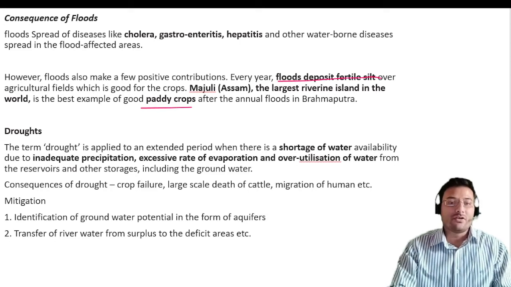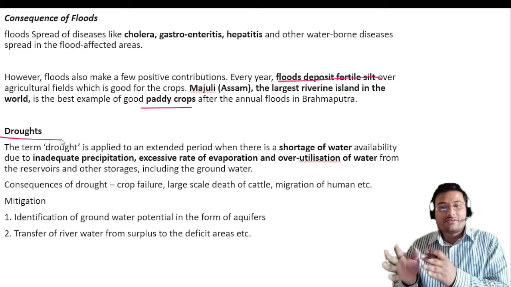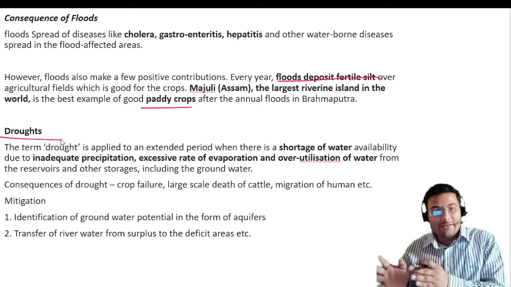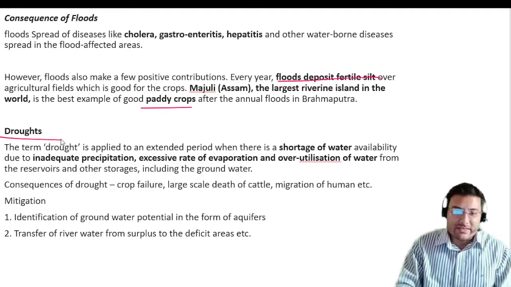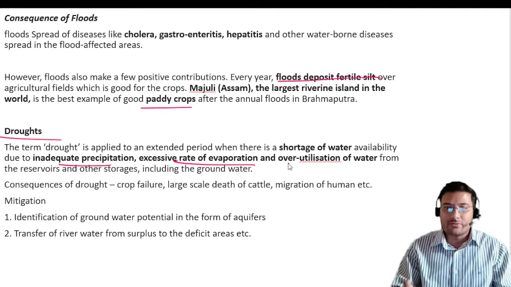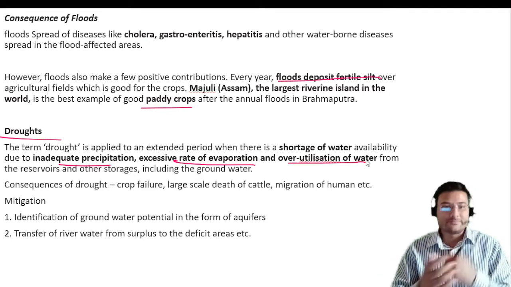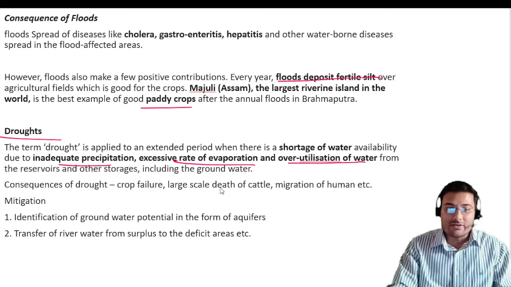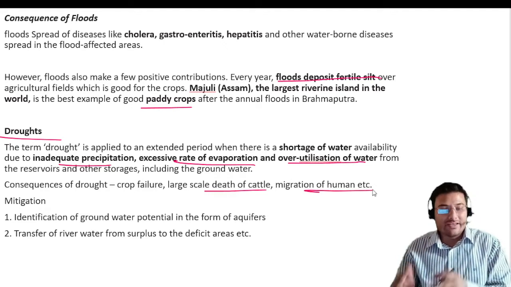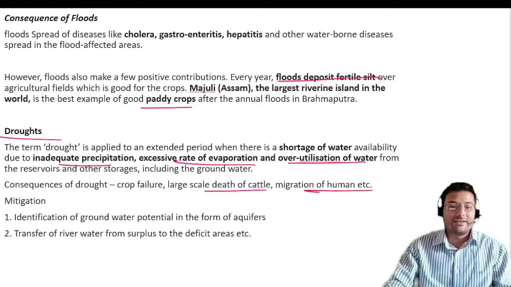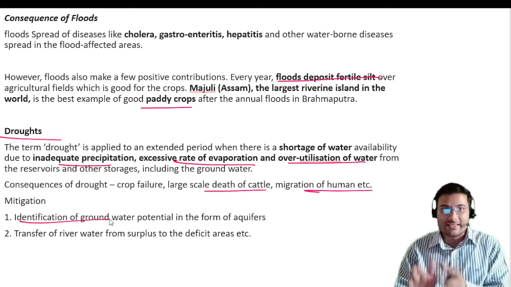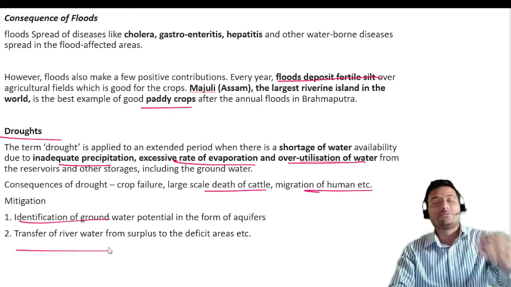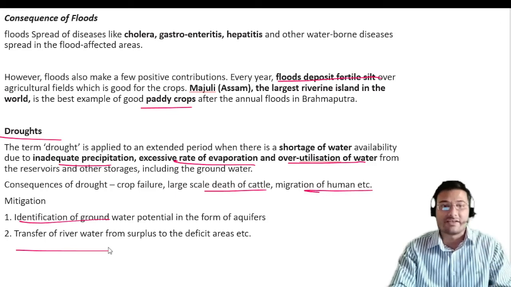Okay, if we talk about droughts, drought is a shortage of water for a longer period of time. Okay, and it can be because of inadequate precipitation, excessive rate of evaporation, and overutilization of water. Consequences will be crop failure, large scale death of cattle, and migration of humans. And we can also mitigate it by identification of groundwater potential in the form of aquifers and transfer of river water from the surplus area to the deficit area. This can be the measure we can take.